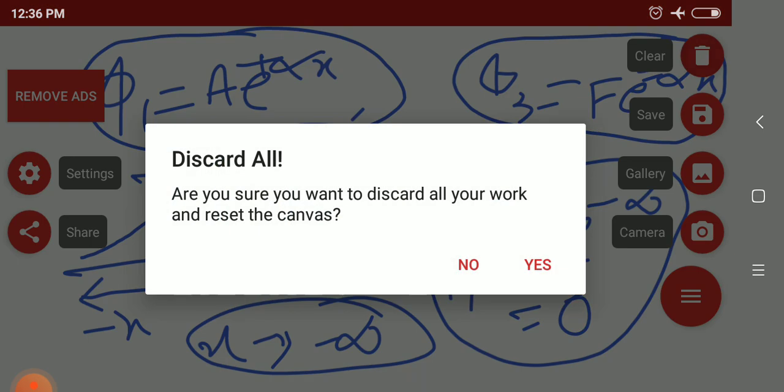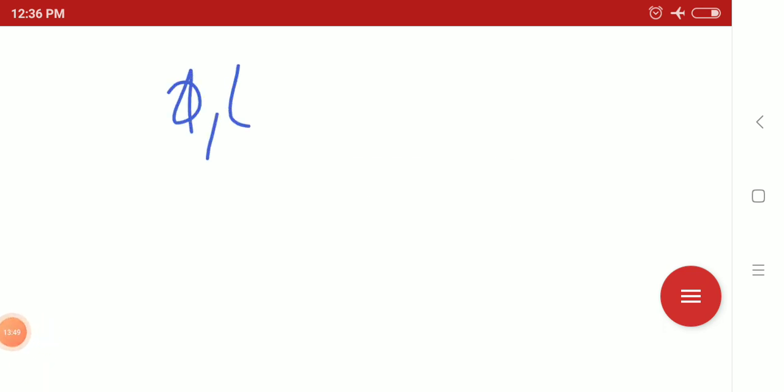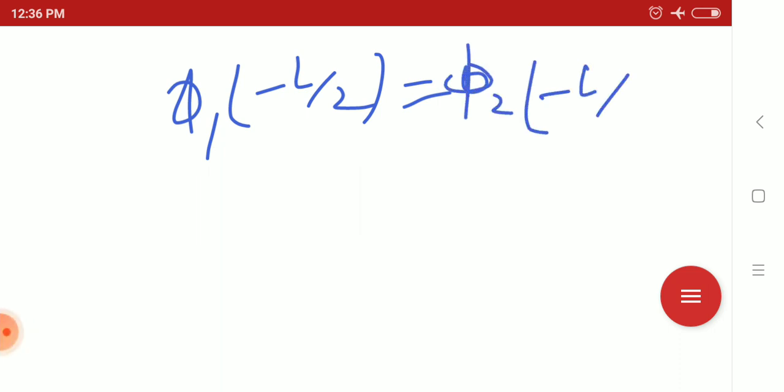Now put the condition of continuity. What was that condition? Phi 1 at minus L by 2 equals phi 2 at minus L by 2.